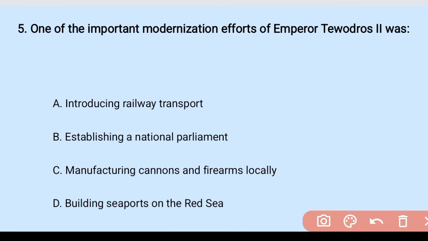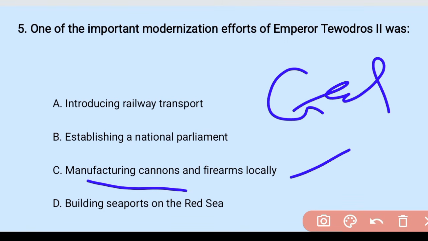Question number 5. One of the following modernization efforts of Emperor Tewodros II was A. Introduction of railway transport. B. Establishing a national parliament. And C. Manufacturing cannons and firearms locally. D. Building seaports on the Red Sea. The correct answer is C. He was known for establishing the Gafat foundry, which was used for producing what? Ammunition, with the help of the British.